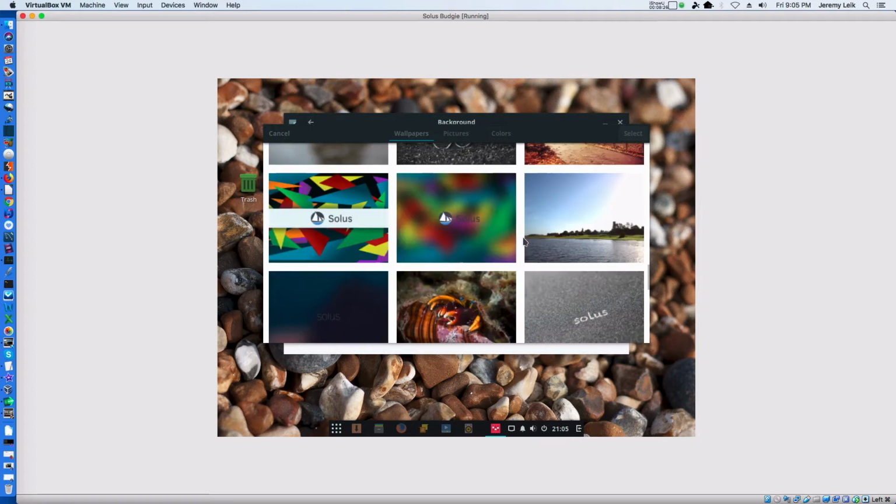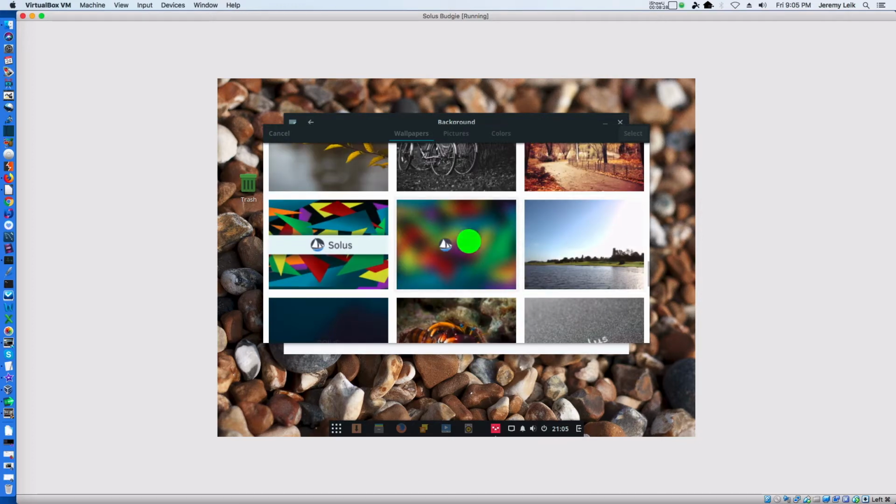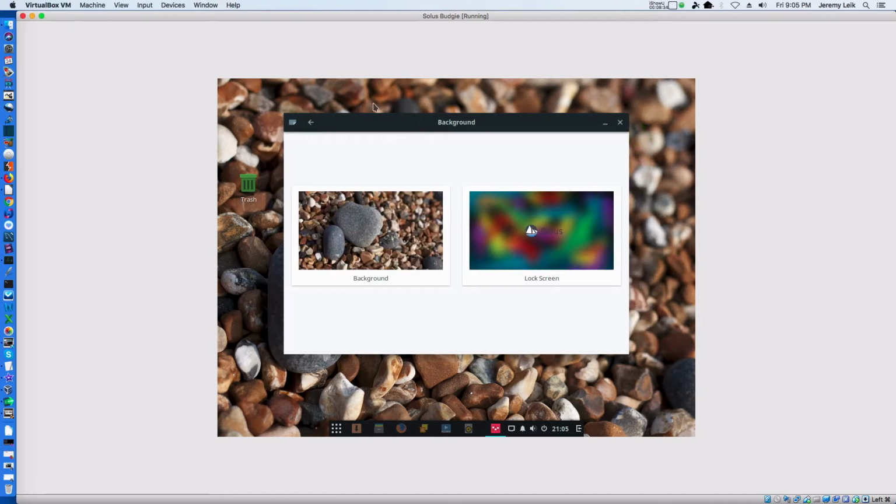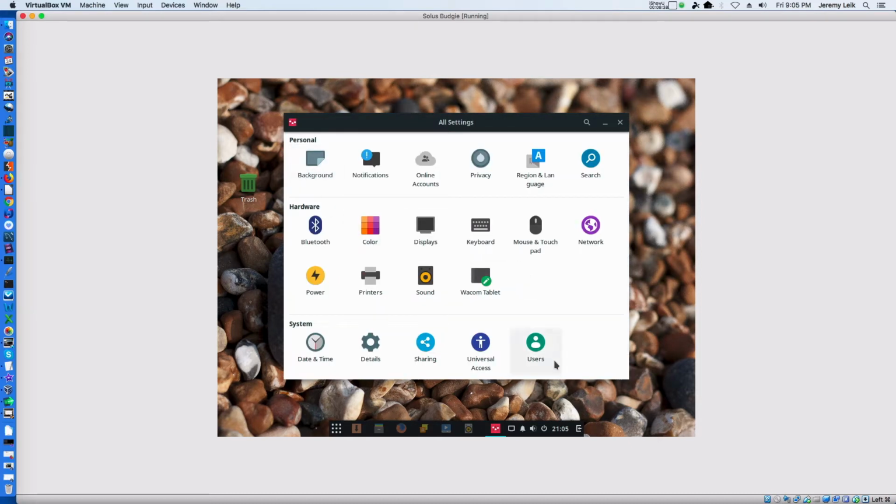Some of these are pretty cool. I like the branded ones for the lock screen. And you can get back into your all settings here pretty easily.